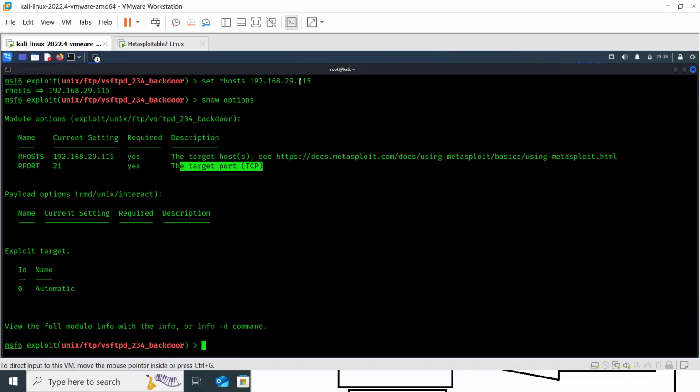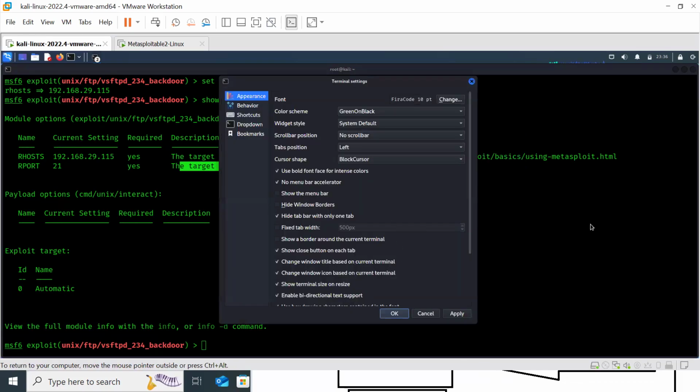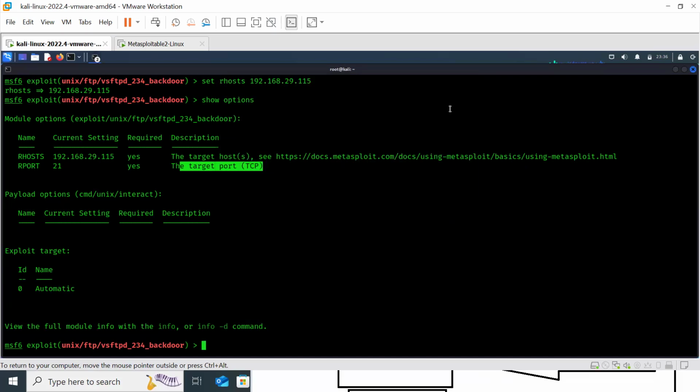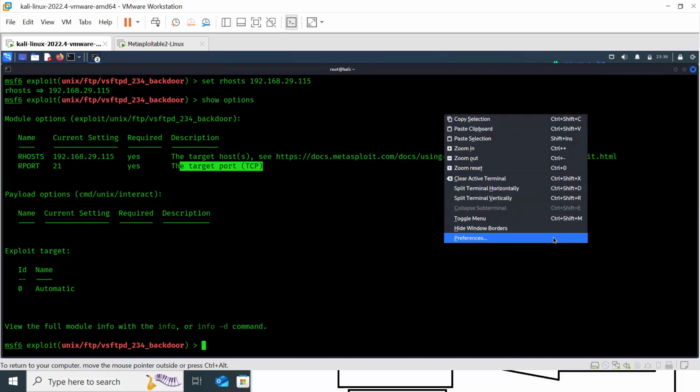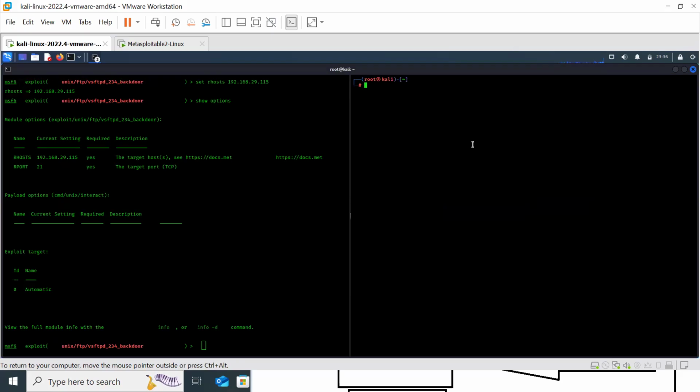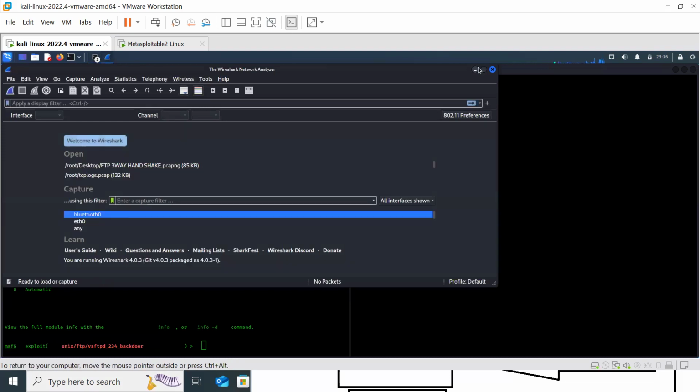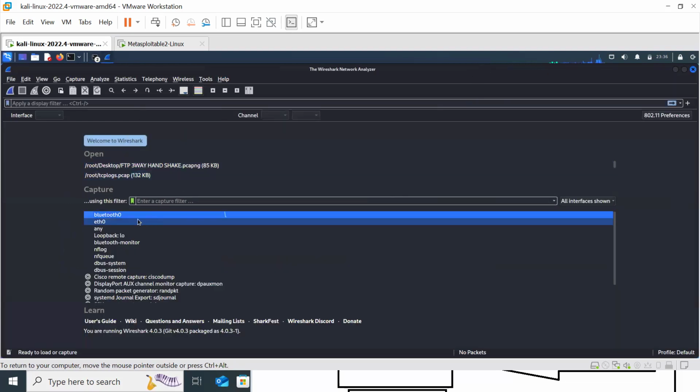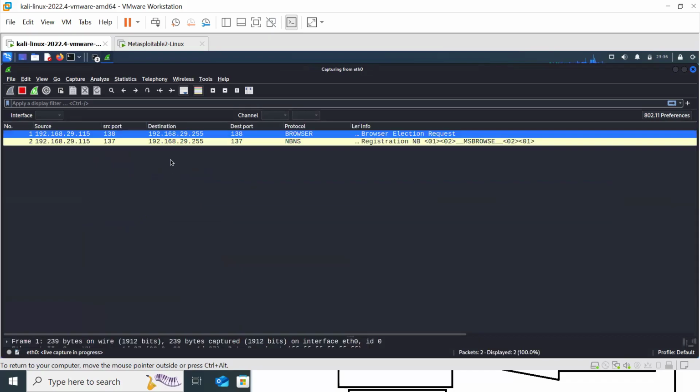Now I want Wireshark to be open, with all the packets being transferred captured using Wireshark, on the eth0 interface.